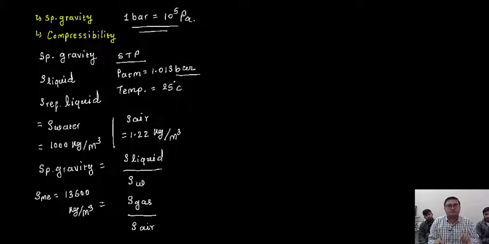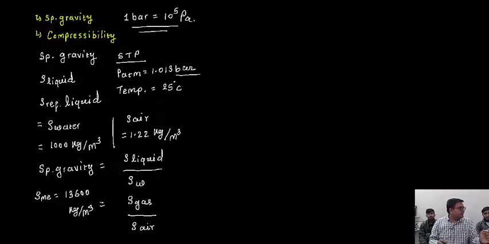Now those who are viewing this video, pause this video and write down the answer of specific gravity of the mercury in the comment section. What should be the specific gravity of the mercury?